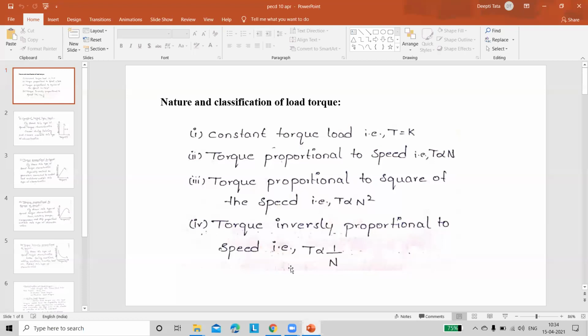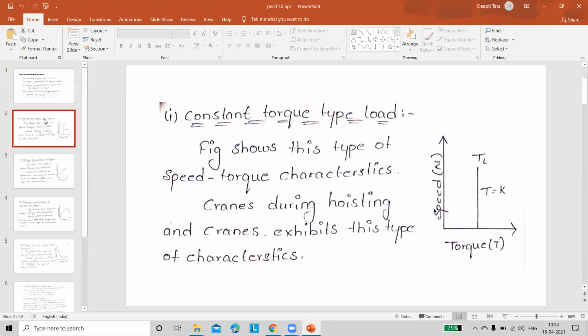Whenever the torque is a constant, or proportional to speed, or inversely proportional to speed, or proportional to the square of the speed, draw the graphs. Already you know from signals and systems, if there is a proportionality constant, how the graph is going to be. If it is inversely proportional, how the graph is going to be. Just to see the graphs. If you have any doubt, ask me.